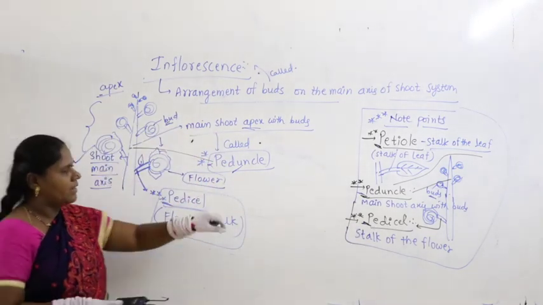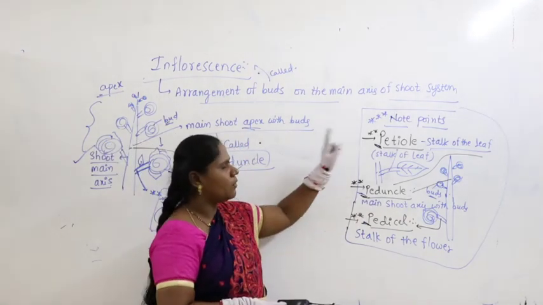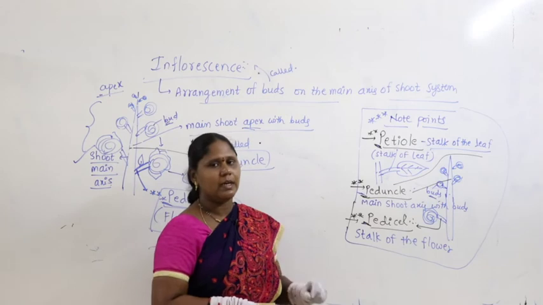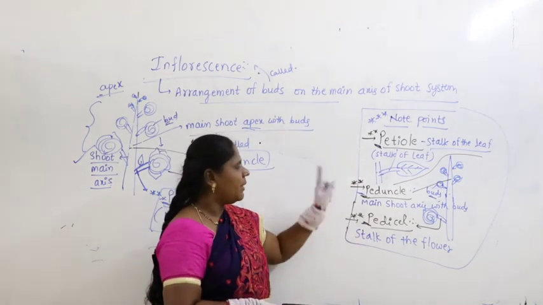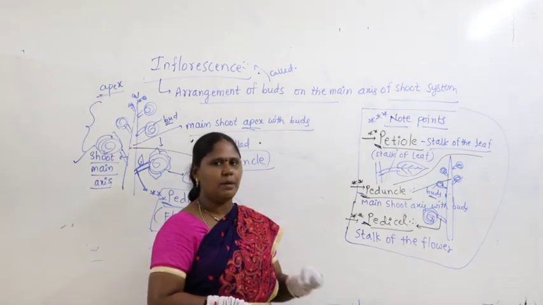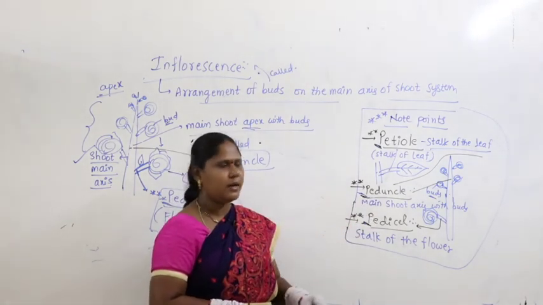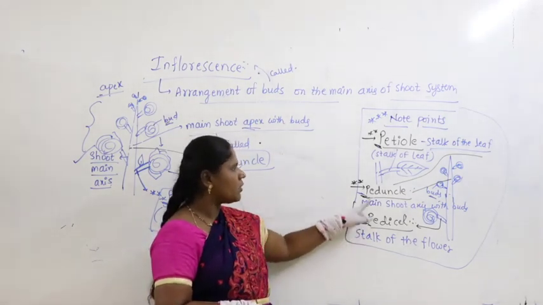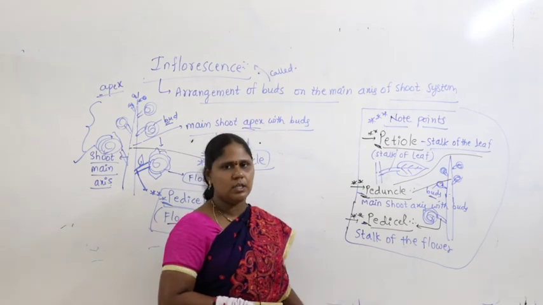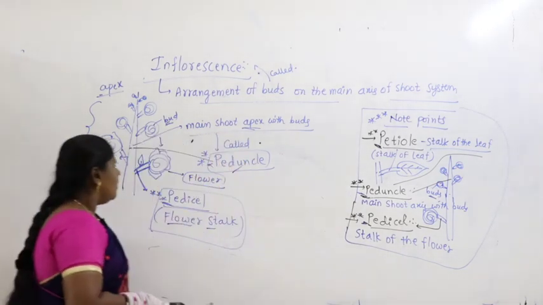I will start writing pedicel and peduncle, and you need to know the clear difference. Petiole is the stalk of the leaf, pedicel means stalk of the flower and peduncle means main axis with buds, right. If you keep this meaning very clearly in your mind, then in the coming classes I will very commonly make use of these terminologies. Note them down as note points, right.